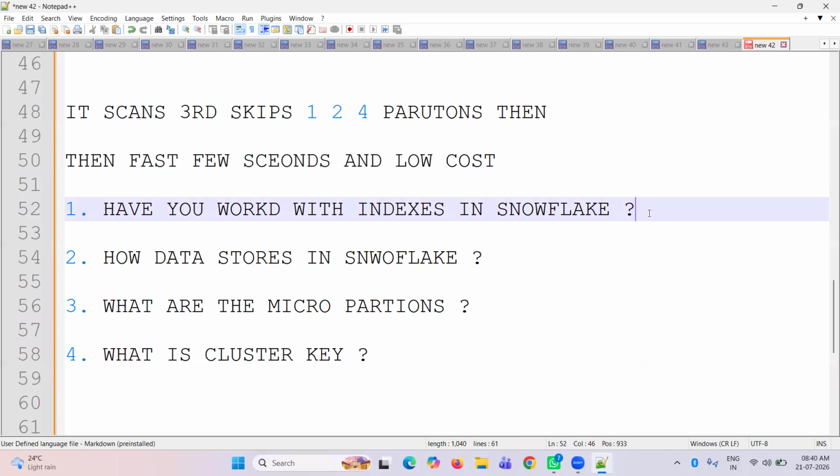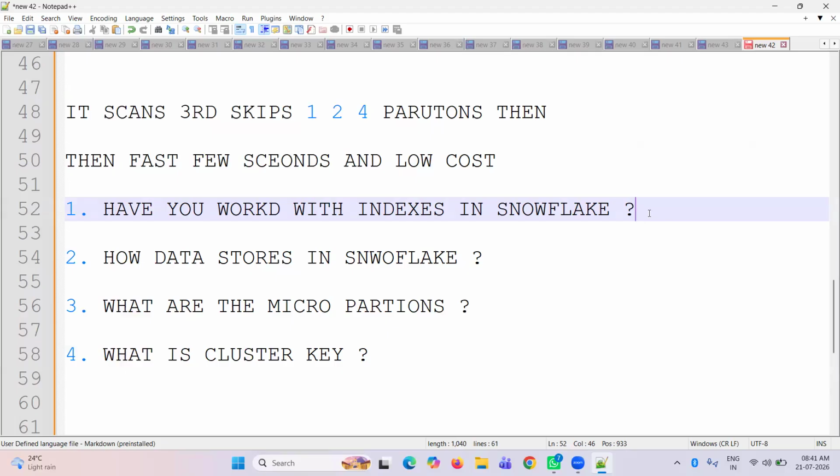How is data stored in Snowflake? When we insert data into the table, the data is stored in Snowflake in the format of micro partitions, each 50 to 500 MB. It is a columnar format. It stores metadata like minimum value, maximum value, row ID, count of nulls, and duplicate values. It knows all the metadata. So while running the query, it's going to scan only relevant data and skip the irrelevant data. That is what we call query pruning.